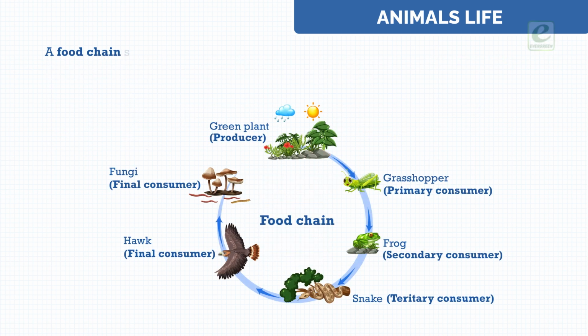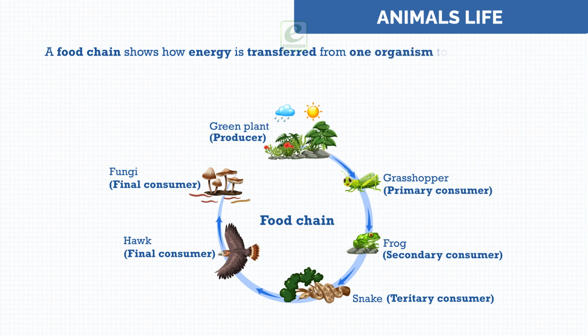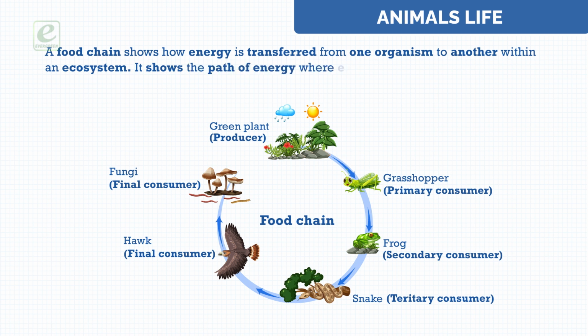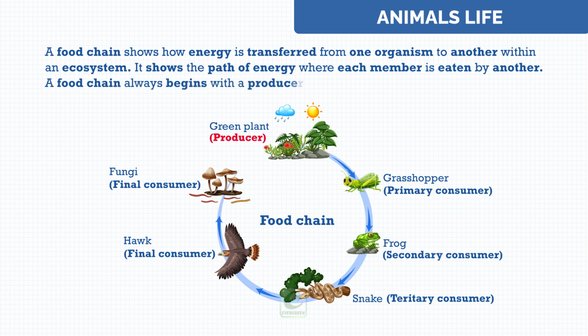A food chain shows how energy is transferred from one organism to another within an ecosystem. It shows the path of energy where each member is eaten by another. A food chain always begins with a producer and ends with a consumer.